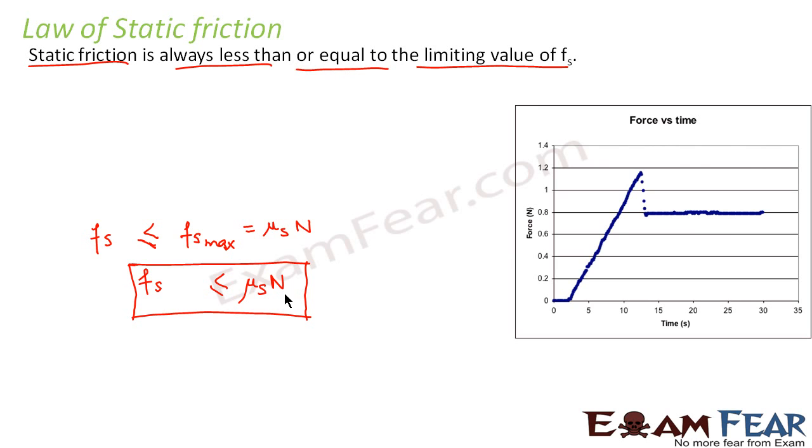Here we have plotted the same graph just to make sure that you do not forget this. At this point, as I told you, friction is 0 because applied force is 0. Here, as the applied force increases, friction also increases, but this is static friction. Now static friction reaches its maximum value at this point. What is this maximum value? This maximum value, that is Fs max, is equal to mu s into N. This value corresponds to this point. Now beyond this we will discuss as we go ahead with other types of friction.